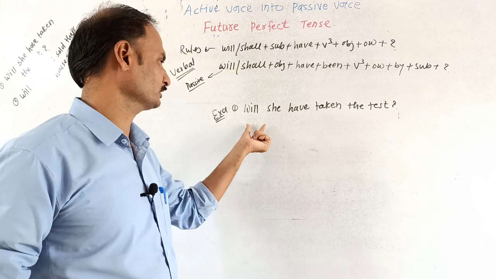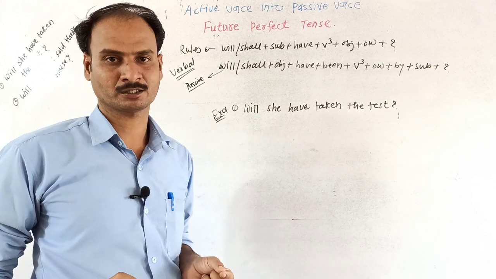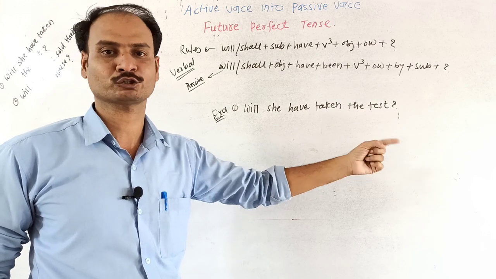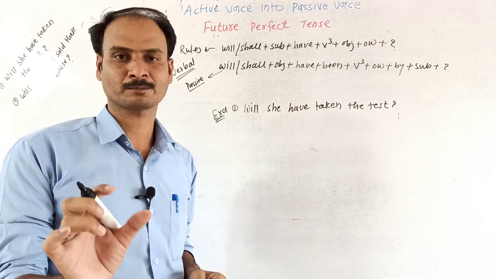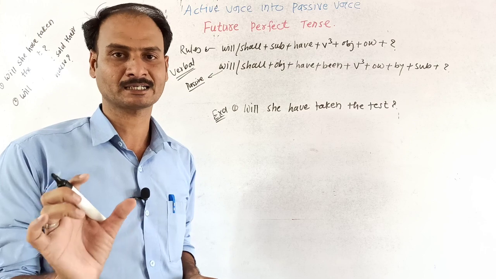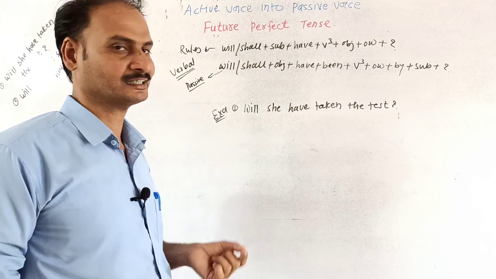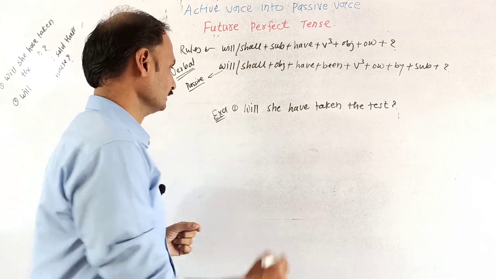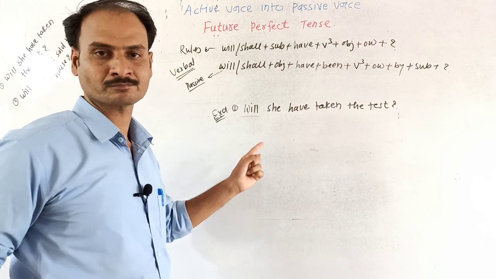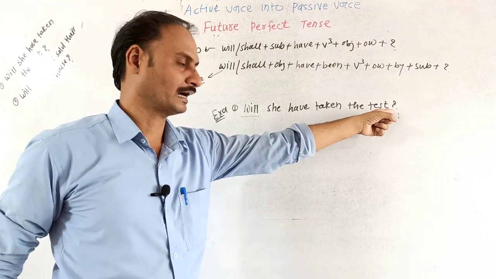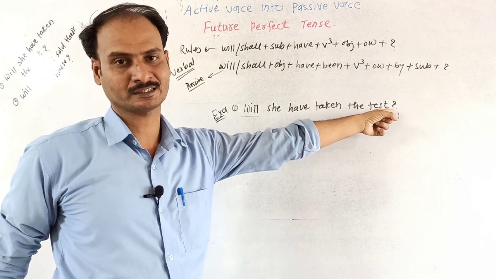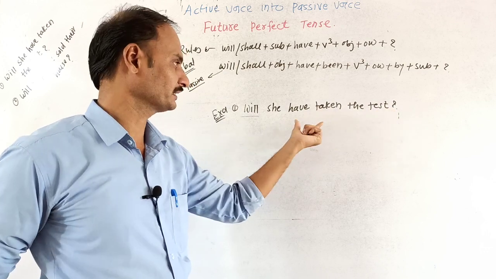The sentence which begins with the auxiliary verb and has a question mark at the end is known as the verbal type of sentence. So this sentence has also begun with the auxiliary verb, and at the end you are watching a question mark on the screen. So it is in the verbal structure.